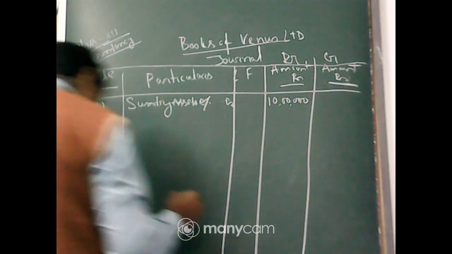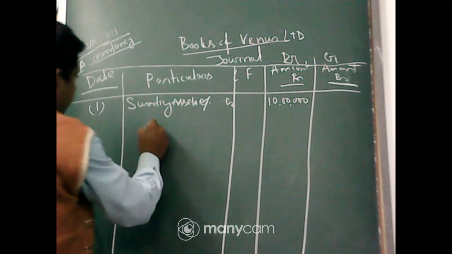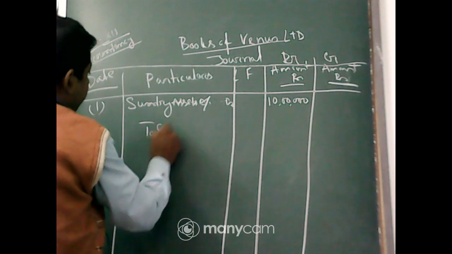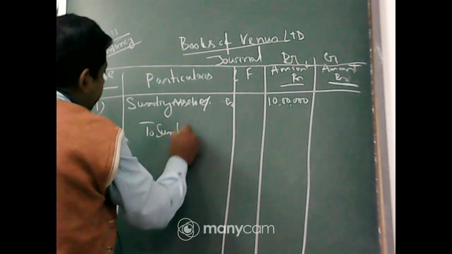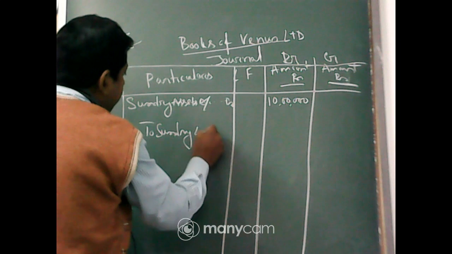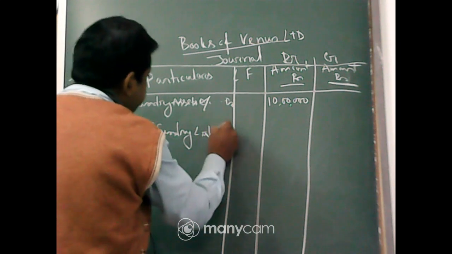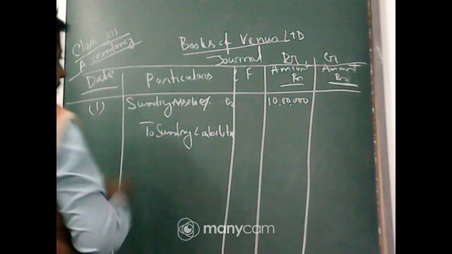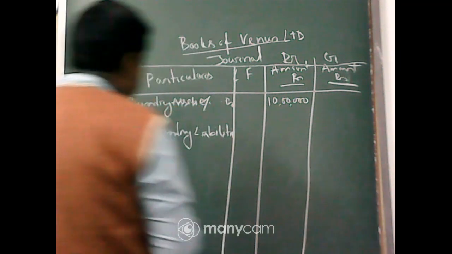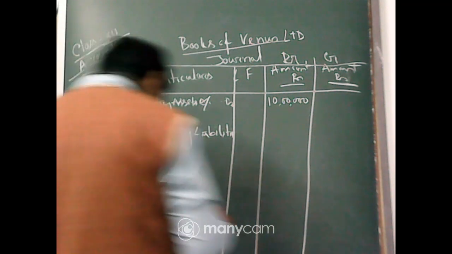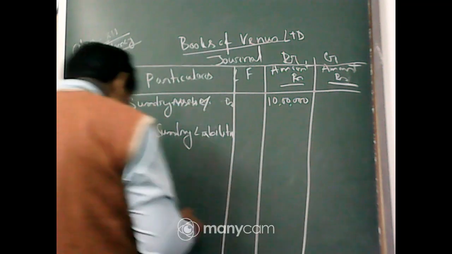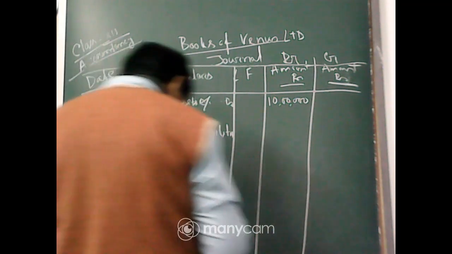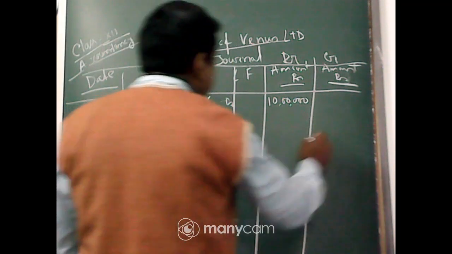Now two, sundry liabilities. Sundry liabilities is actually the liability of this company. So whenever we are taking the liabilities, that is our liabilities also. So we have to pay these liabilities. So that's why it will be credited to sundry liabilities. What is the amount? That is 1,80,000.